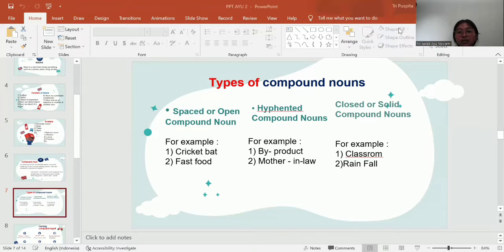The third is closed or solid compound noun. A closed or solid compound noun is one in which the two words do not have any space or hyphen separating them. They are usually considered as a single word. For example, classroom, rainfall, sunflower, and anything.